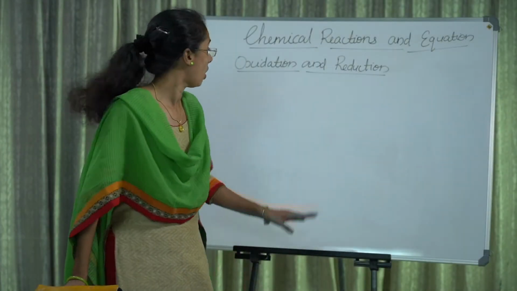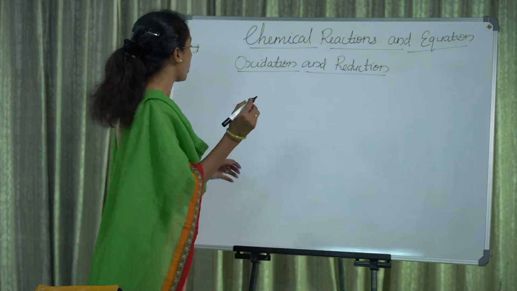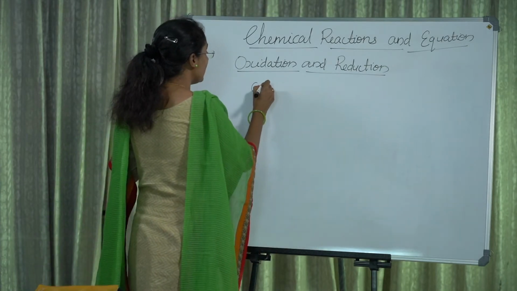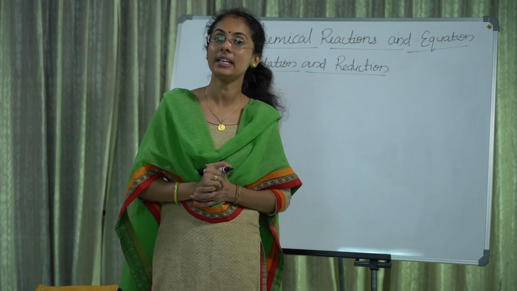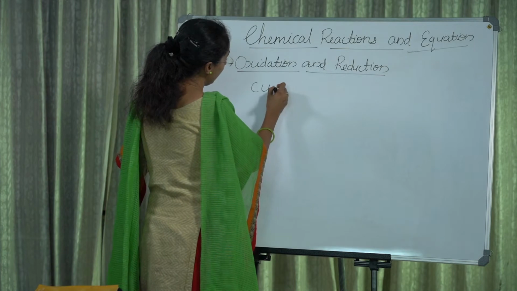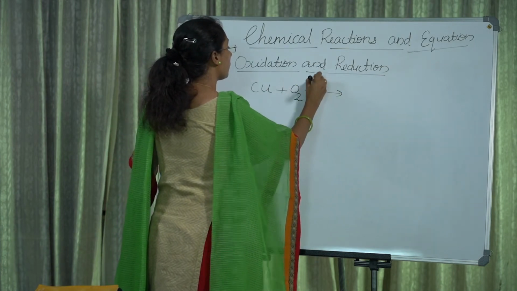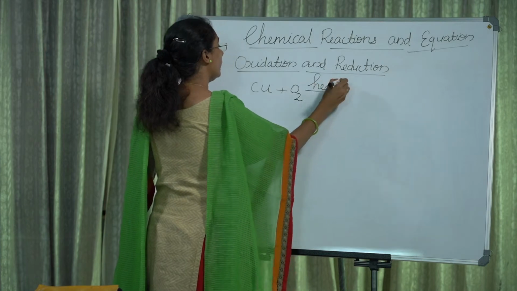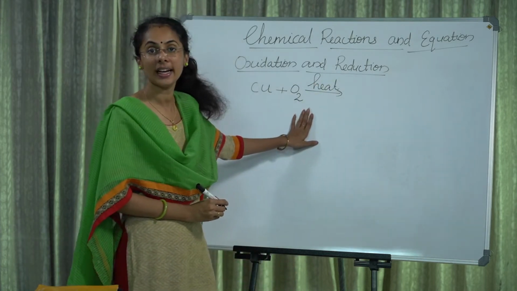Next portion, oxidation and reduction. Take some copper powder in a china dish and heat it.